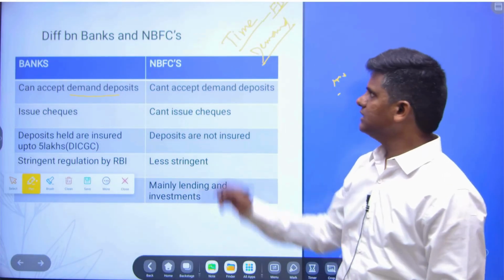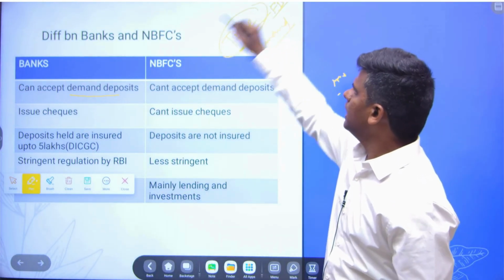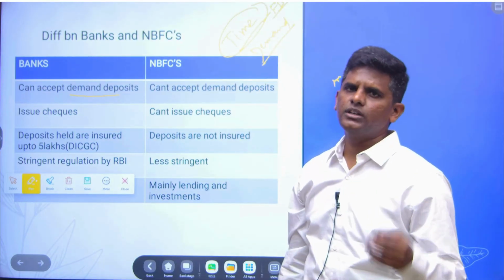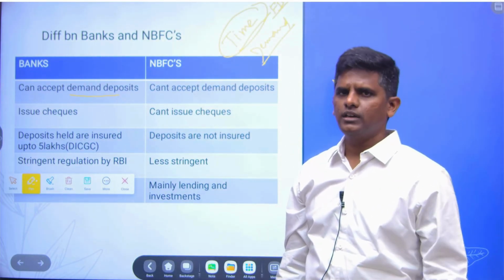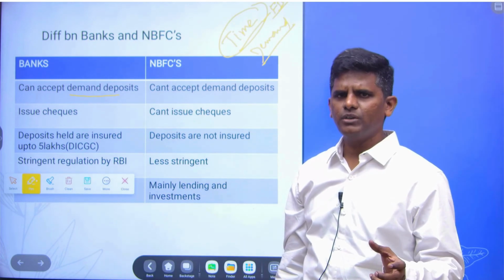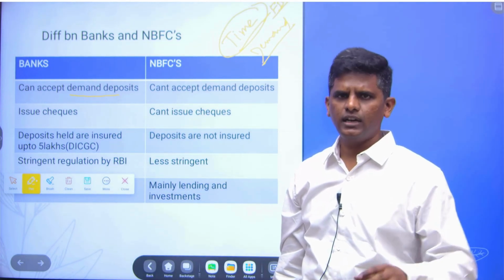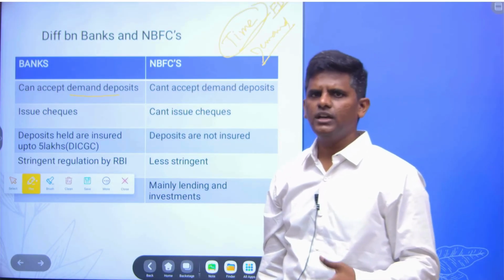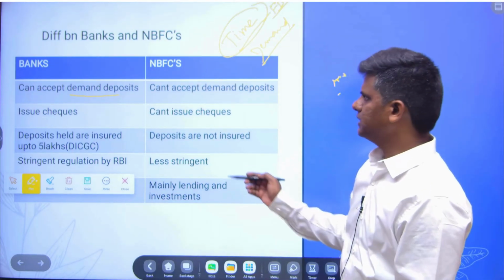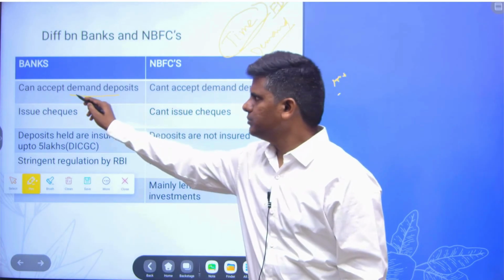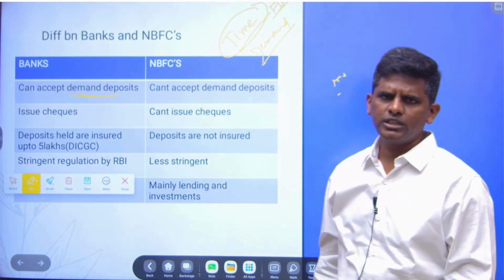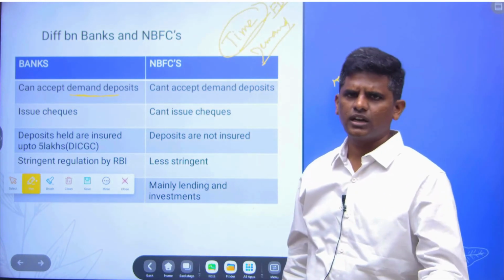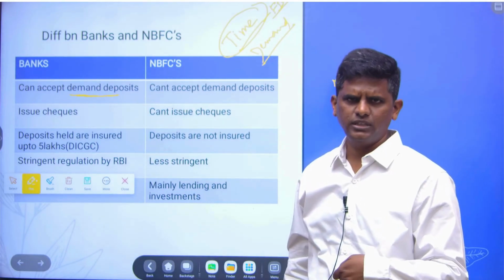So basically it's like a time deposit. Only after a certain point of time can you withdraw the money. During the lock-in period, the bank can use the money and invest it, they earn the profit, and that's how they pay a high interest rate. But what are demand deposits? Demand deposits are the normal deposits which you put in saving accounts or current accounts. So anytime you can take the money out.